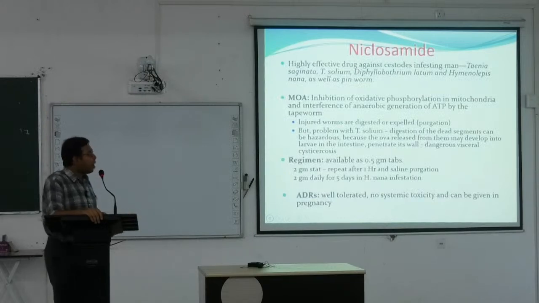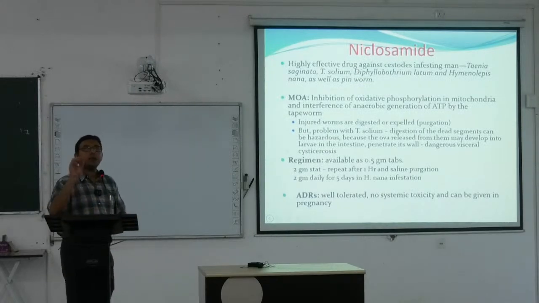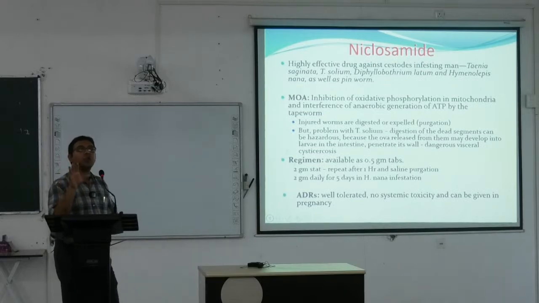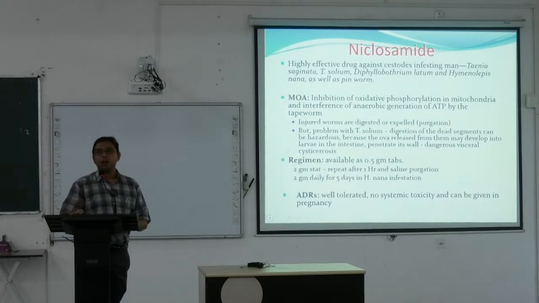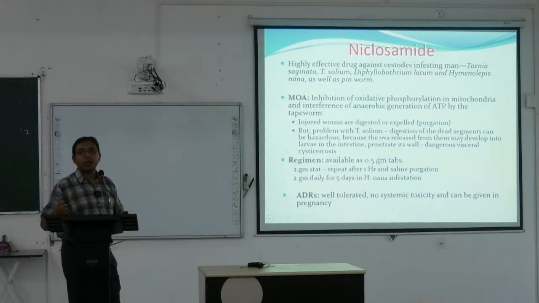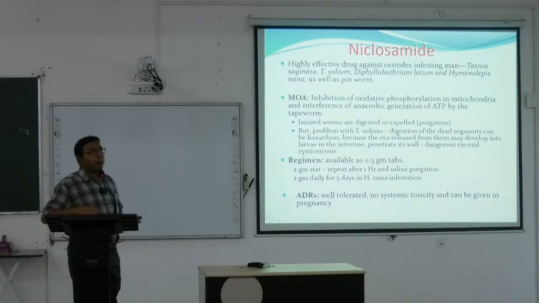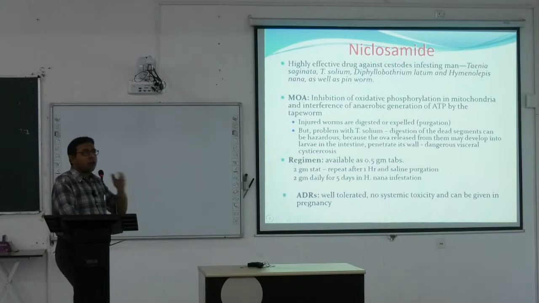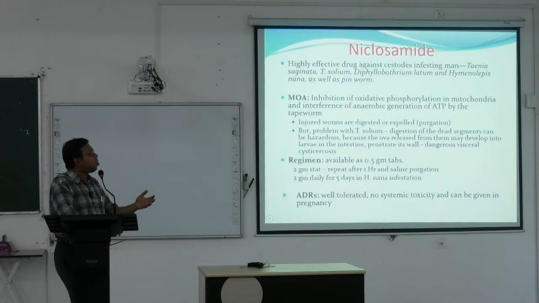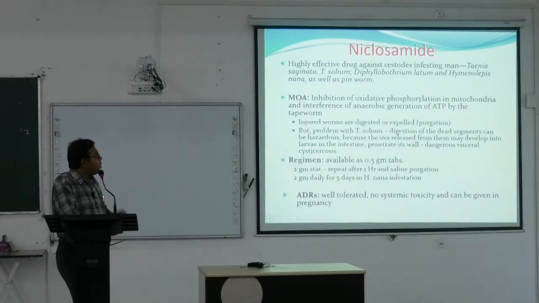Another drug is niclosamide. Niclosamide is highly effective against the cestodes, so different types of cestodes can be affected by niclosamide. Cestode means different types of taenia, either Taenia solium or Taenia saginata or Diphyllobothrium latum or Hymenolepis nana. Mechanism of action: inhibition of oxidative phosphorylation, so ATP will not be generated, and there is either flaccid or spastic paralysis, tonic paralysis of the muscles, and the worms are excreted.